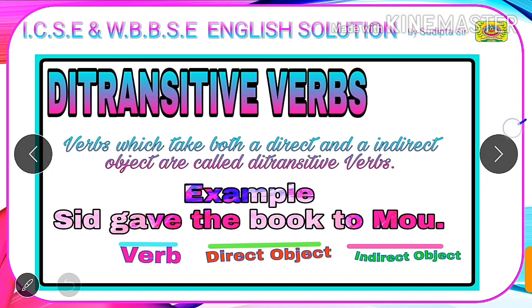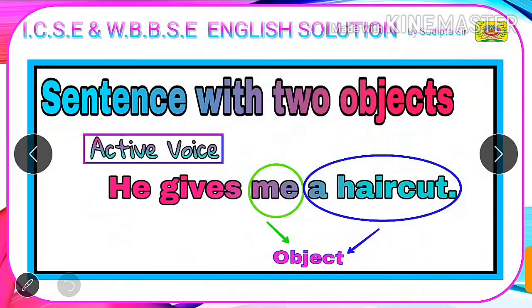Students, our first example under active voice is he gives me a haircut. Here he is the subject, gives is a verb, me is the indirect object and a haircut is the direct object. Why, students, is a haircut a direct object? Because if we ask the question to the verb that what is given, then we will get a direct answer, a haircut.